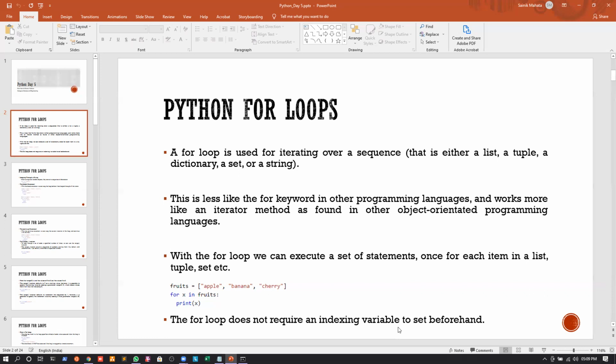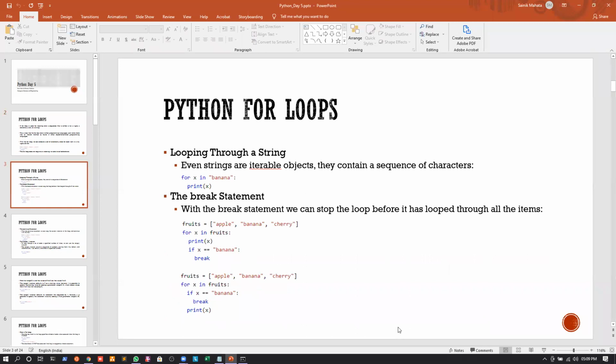Okay. So again, in the example also we have seen that whenever we are using while loops, we are always initializing the value of the iterator beforehand. But in the case of for loops, we are actually not required to initialize the indexing variable beforehand. Okay. Now, since we are talking about iterating over a sequence using a for loop, we have seen that a sequence can be a list, a dictionary, a string, etc. Right? So we have seen an example of how we can iterate over a list. Now, secondly, we will see an example of how we iterate over a string.